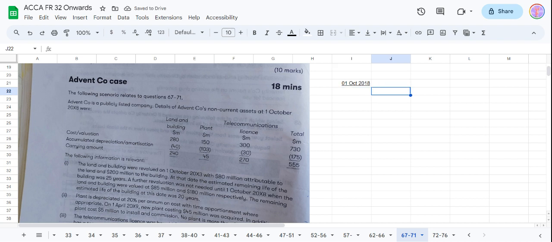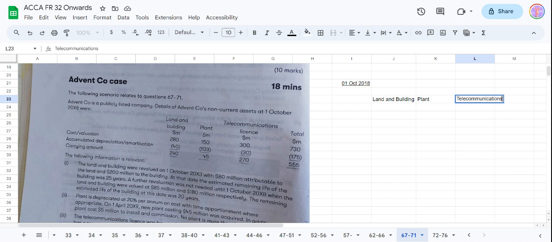So we have land and building, plant, telecommunications license, total. Let's write it down. Land and building. Then there is plant. There is telecommunications license.